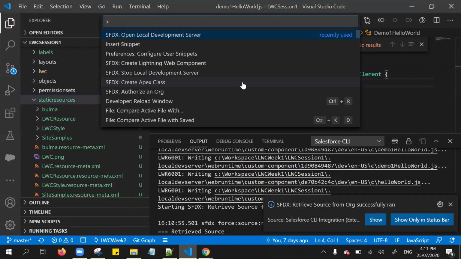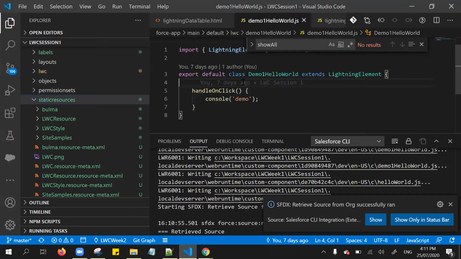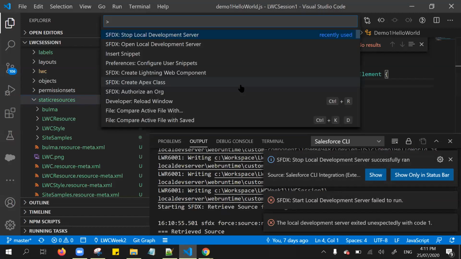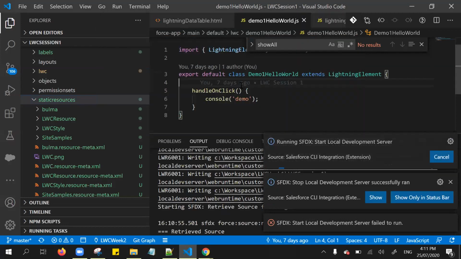For that, I'm going to stop the local development server. It's stopped. Let me restart that server. For that, I'm clicking this open local development server. It's restarting the local development server for the Lightning Web Component.